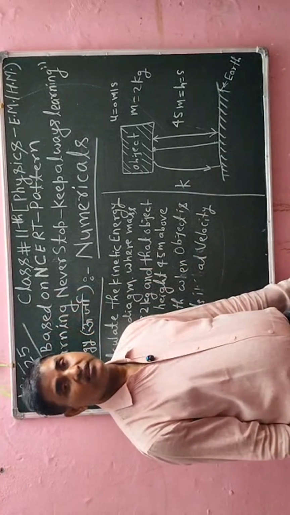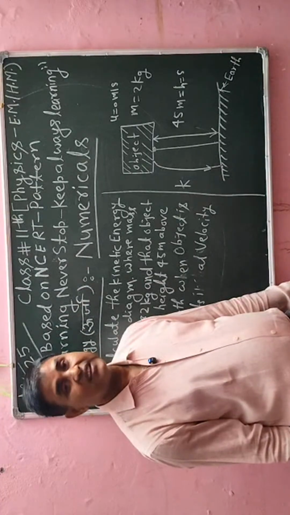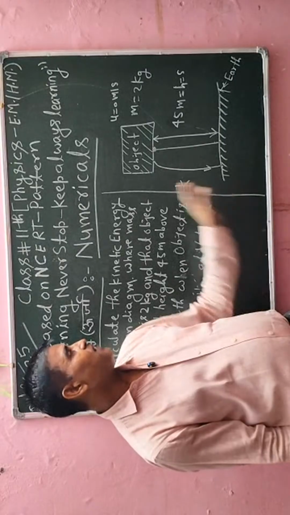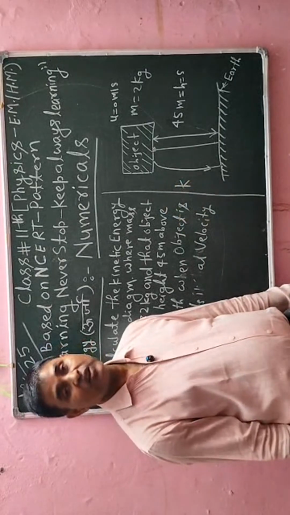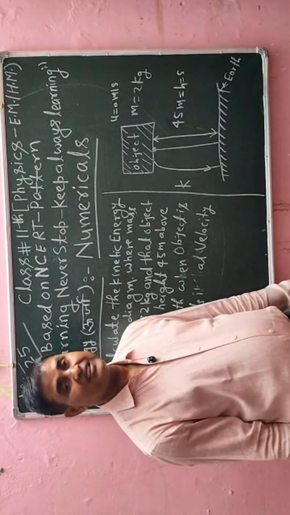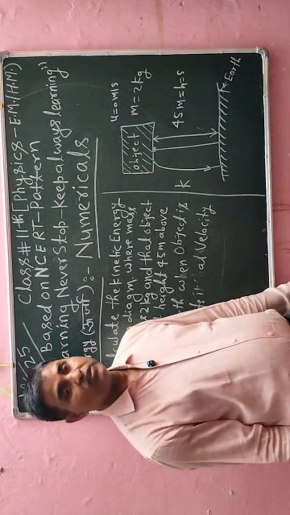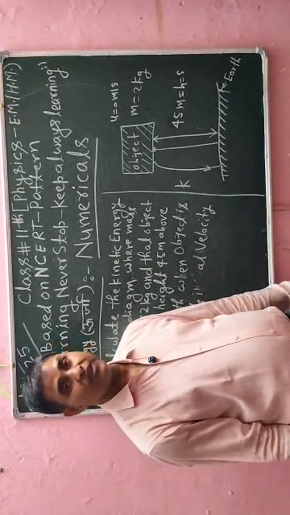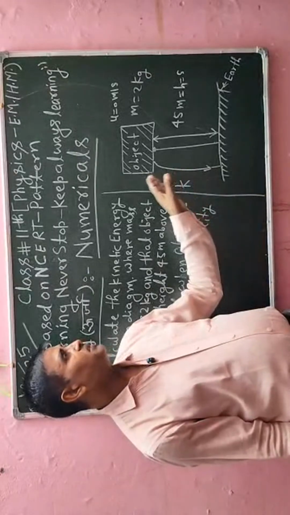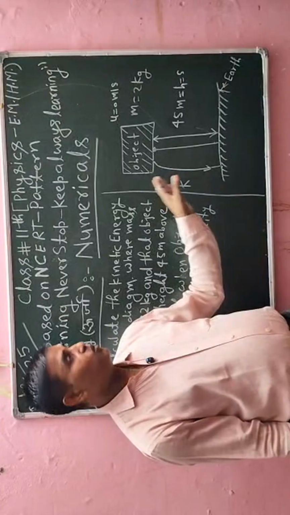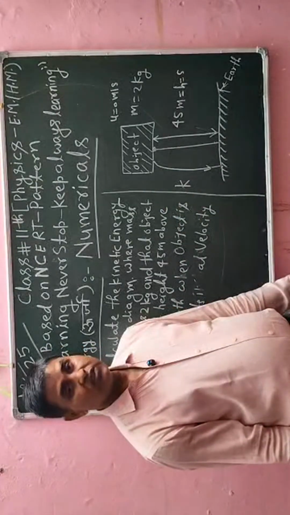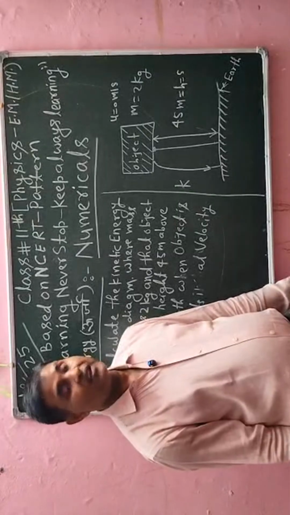Energy is also divided into two parts. One is the kinetic energy and the other is the potential energy. Kinetic energy: if an object has movement, then in that object there is kinetic energy, and that kinetic energy can be calculated by using the concept 1 by 2 m v square, where m is the mass of the object and v is the velocity of the object. That object will move with a velocity, so I will use that velocity, and after using it I will calculate the value, and that will be the kinetic energy.